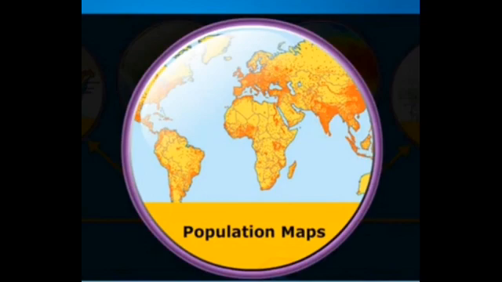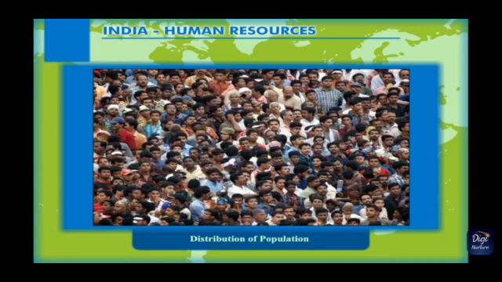Maps can be used to show the population of a continent or country or state. Population density maps are those maps which are used to show the population through shading.